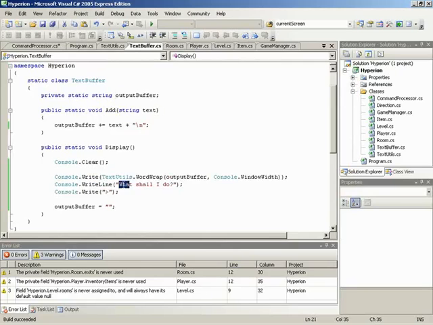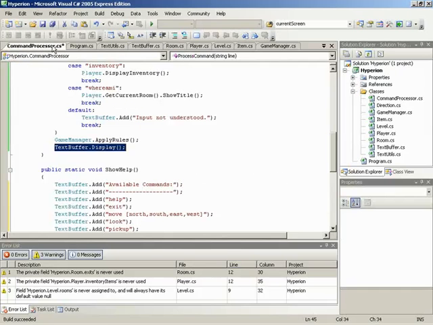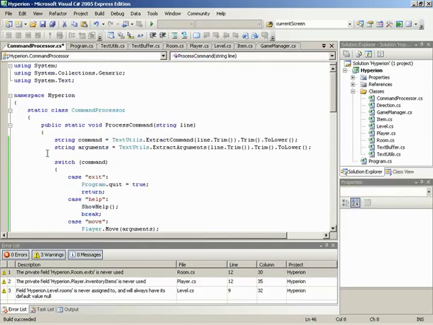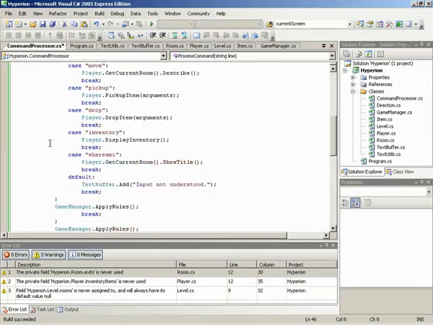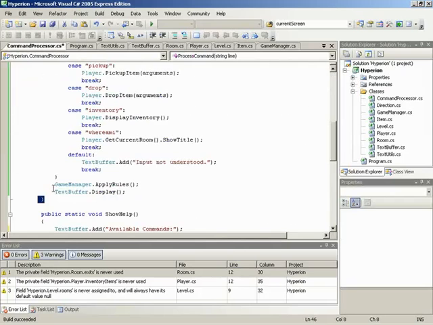So up underneath that we get a "What shall I do?" And then up underneath that we're going to have our little greater than symbol as our prompt. And then from there, we clear our output buffer because we don't want all that help information sitting in the output buffer. So we clear it, and then we return yet again. So we return back over here and check it out. We're now at the very end of the process command method right here. And so that's it. Now it's time to wait for another command to be typed by the user.